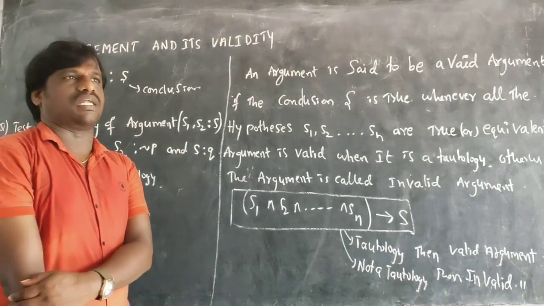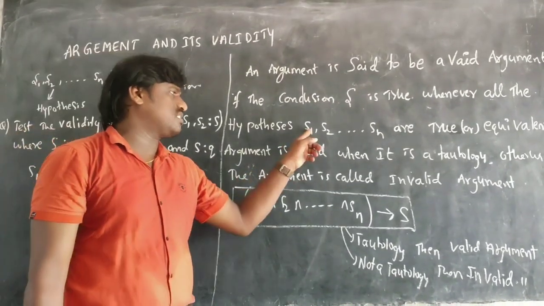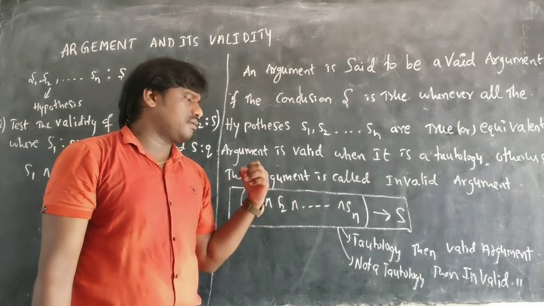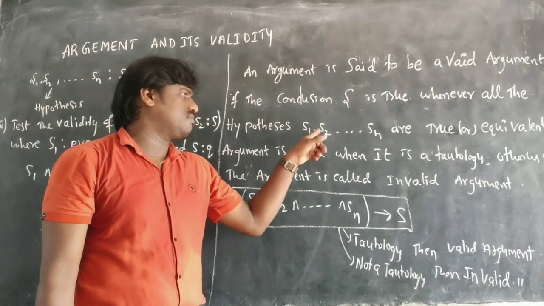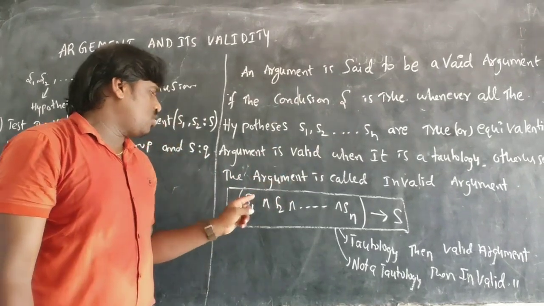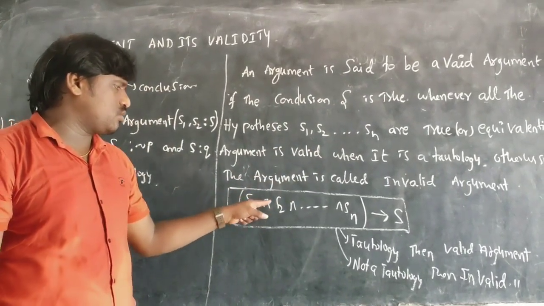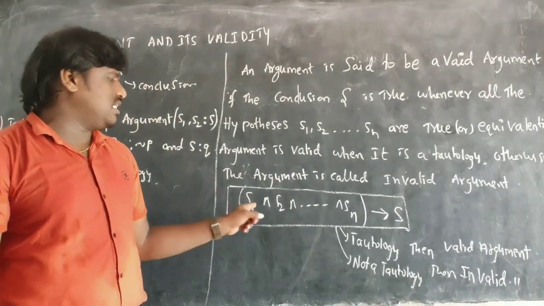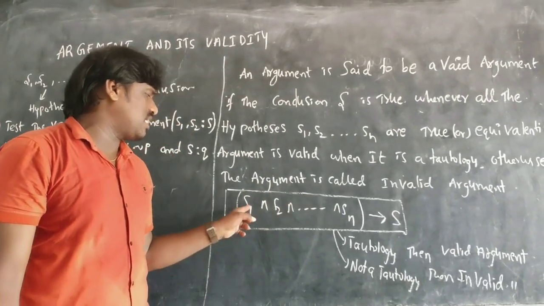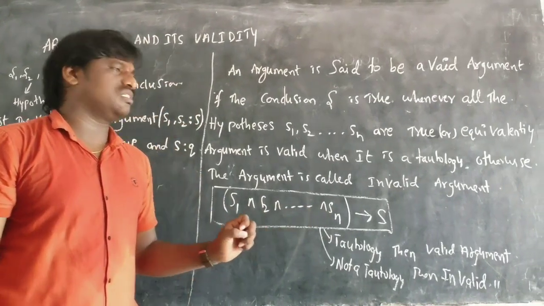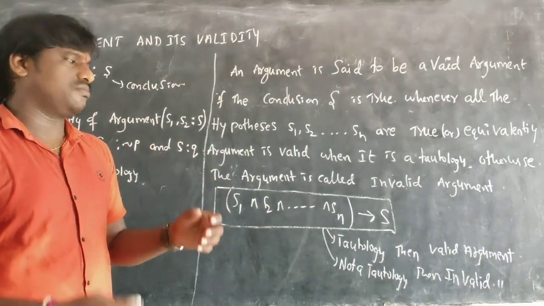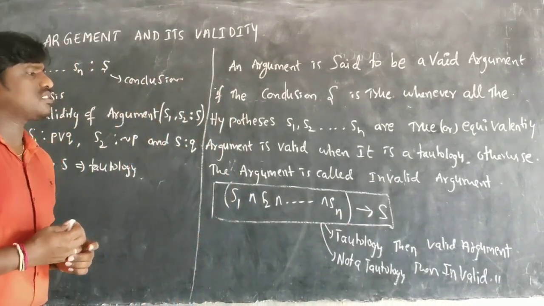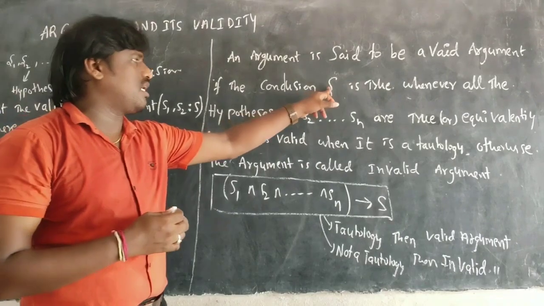What is the meaning of this? I'll tell you. Suppose you have some statements S1, S2, and so on up to Sn. These are called hypotheses, and this S is called the conclusion.